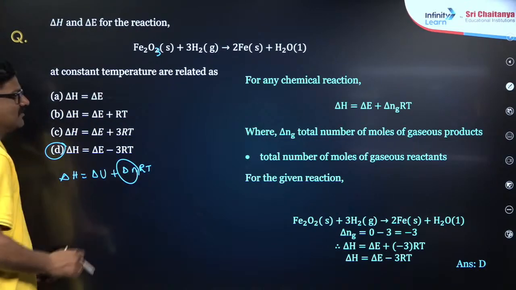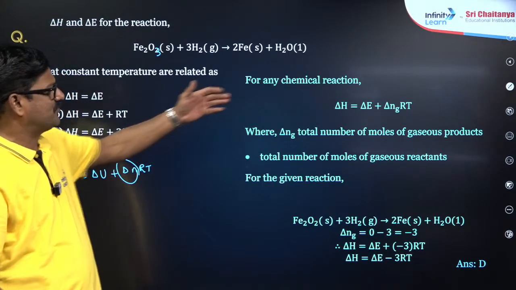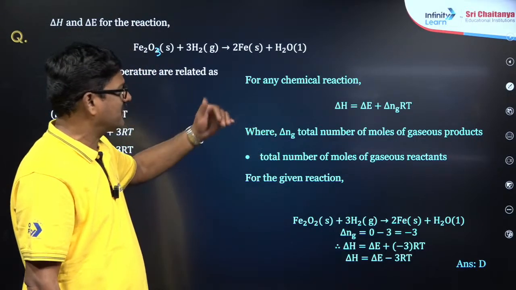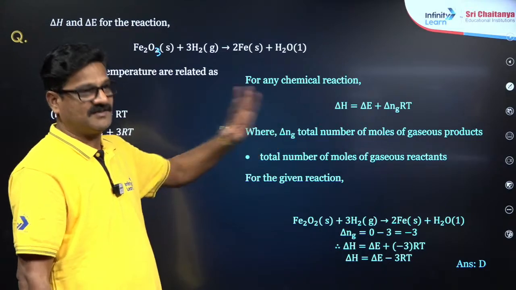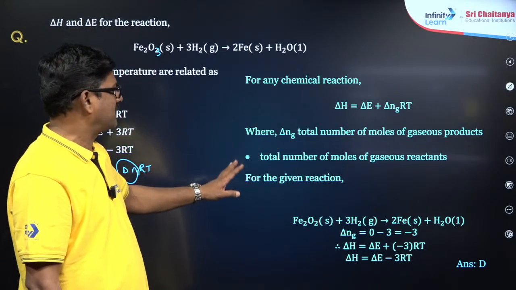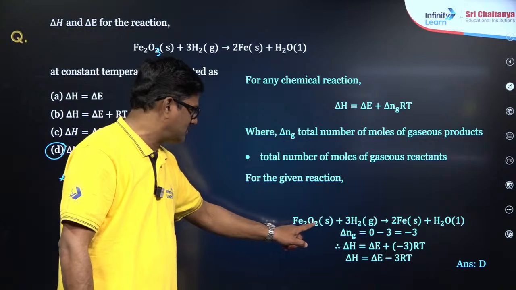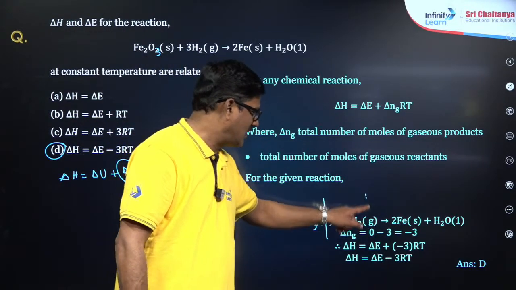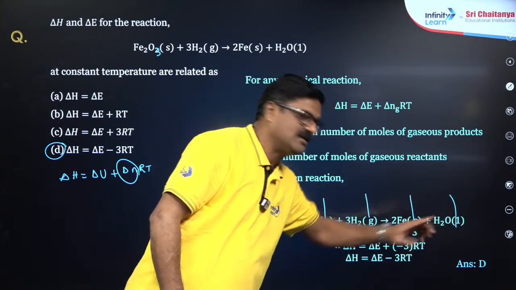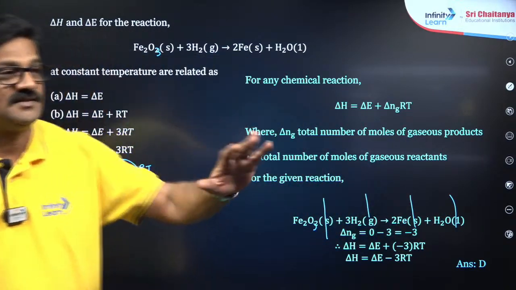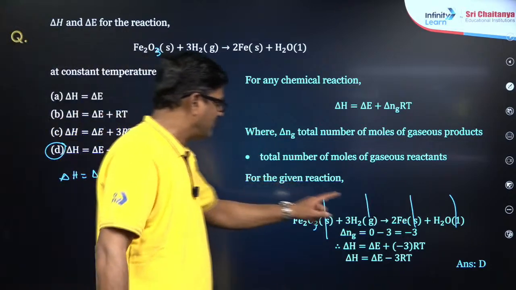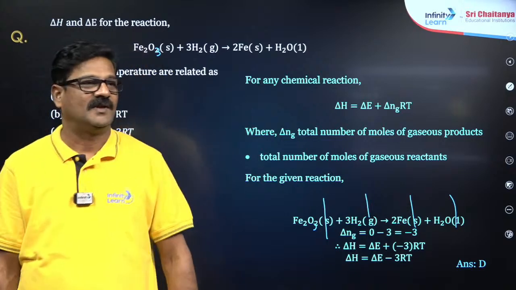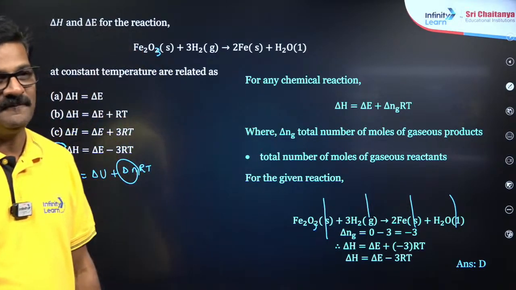So find delta n. Delta U, delta E makes no difference. Delta n is equal to the sum of the number of gas moles, product minus reactant. So the total number of gas moles here in this reaction, delta n is equal to -3, because this is solid, this is gas, this is solid, this is liquid. When solid and liquid come, you have to take 0. And if you take -3, you will see delta H is equal to delta E minus 3RT. Is it understood?